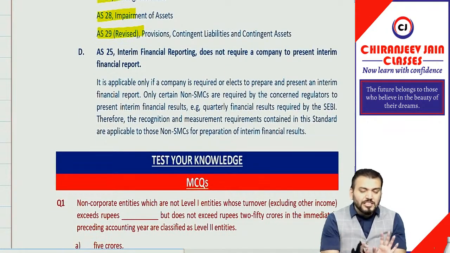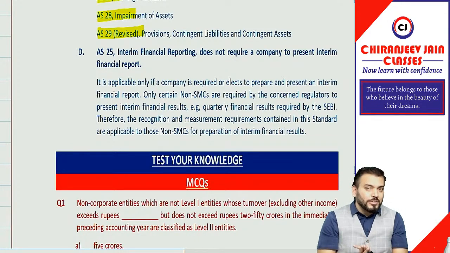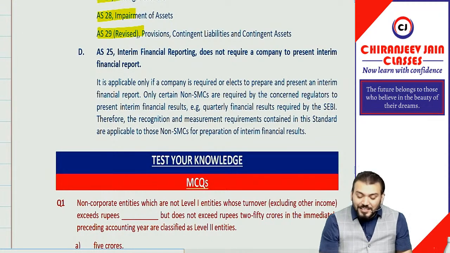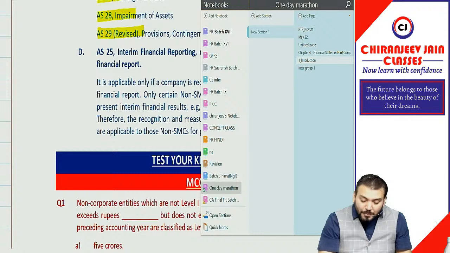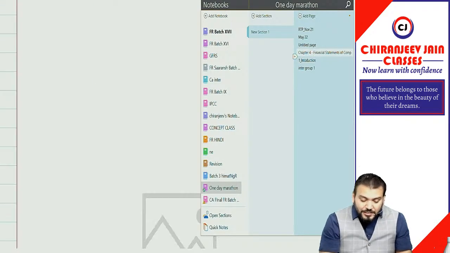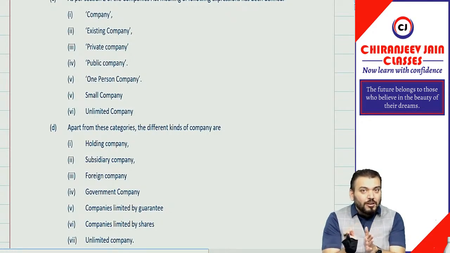Understood? Yes, sir. This was the amendment for the applicability of accounting standards. I don't know whether it is important or not from the examination point of view, but an amendment is an amendment and requires a discussion. Correct. Coming to the second amendment, which is important from the examination point of view, it is related to the format, meaning Schedule 3 Division 1 of the Companies Act.